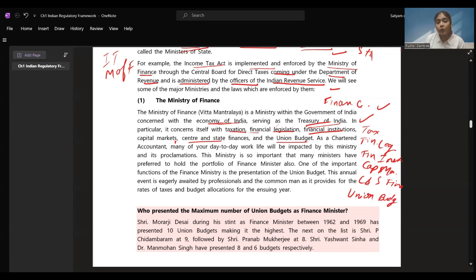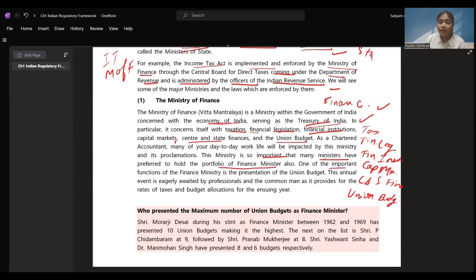As chartered accountants, many of your day-to-day work will be impacted by the Ministry of Finance and its proclamations. We, who will be chartered accountants, have to see what changes are coming in the Ministry of Finance and how they are going to impact our functioning. All is dependent on the ministry, right? Whatever changes and reforms they bring in, it is important for us to know. This ministry is so important that many ministers have preferred to hold the portfolio of finance minister also.